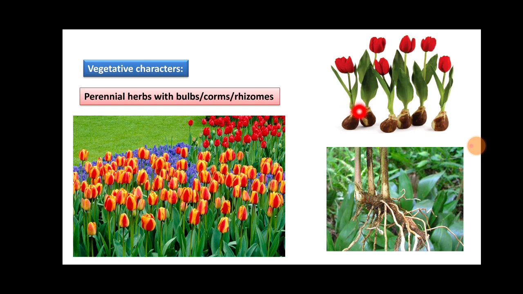These underground stem modifications give rise to the aerial shoot, and in unfavorable conditions the aerial shoot dies. In the next year when favorable conditions come back, these bulbs, corms or rhizomes give rise to aerial shoots. In this way perennation is achieved, that means the plant lives for years together.